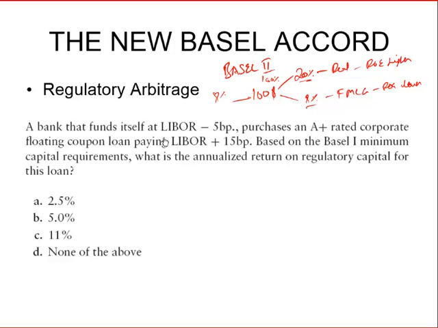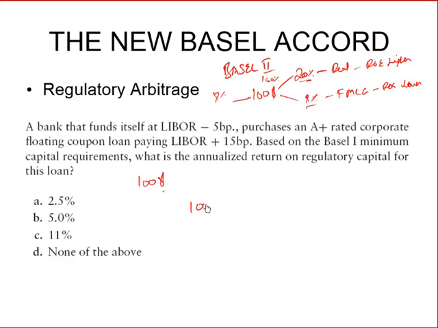A bank that funds itself at LIBOR minus 5 bips purchases an A-rated corporate floating coupon loan paying LIBOR plus 15 bips. Based on the Basel I minimum capital requirements, what is the annualized return on regulatory capital for this loan? Let's assume the loan was $100.